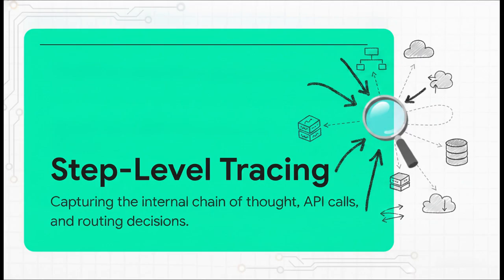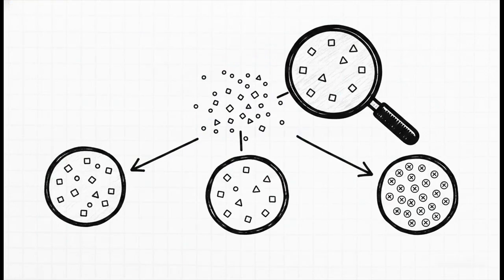You have to mandate step-level tracing. You need to see the exact context it pulled from your knowledge base, every single API call it made to a tool, and the precise logic behind its routing decisions. And this rich telemetry is incredibly powerful. Production traces are literally your most valuable data set.